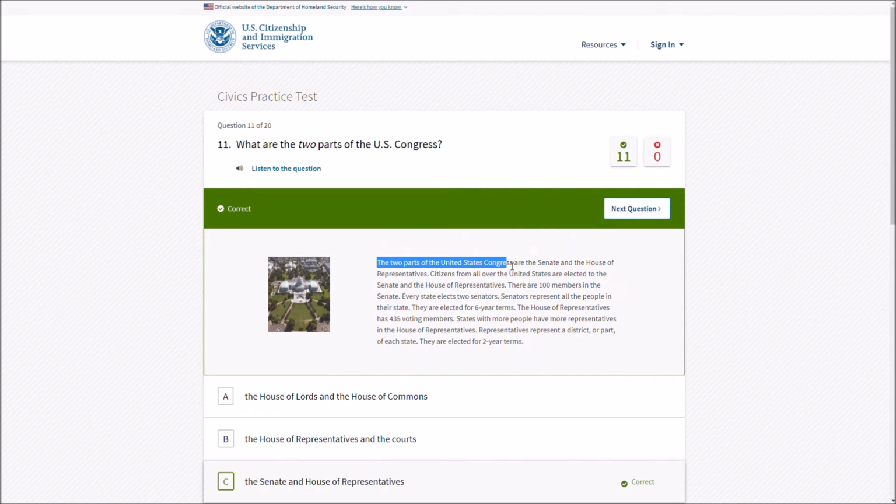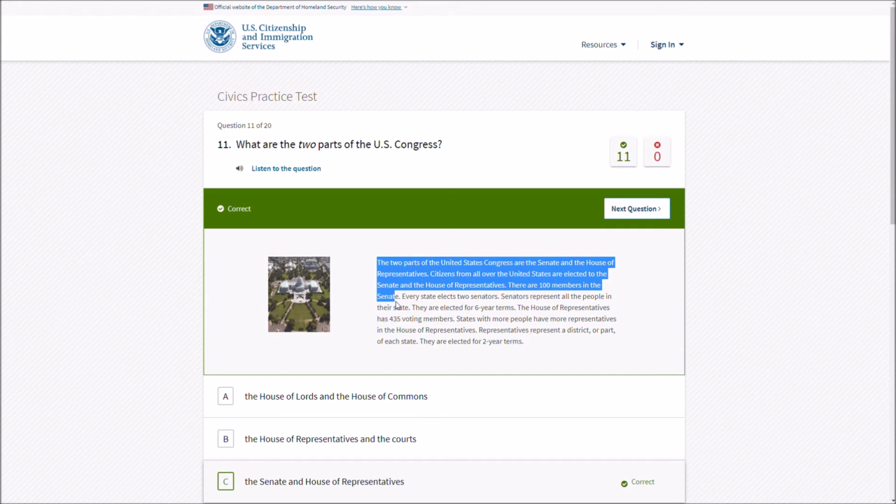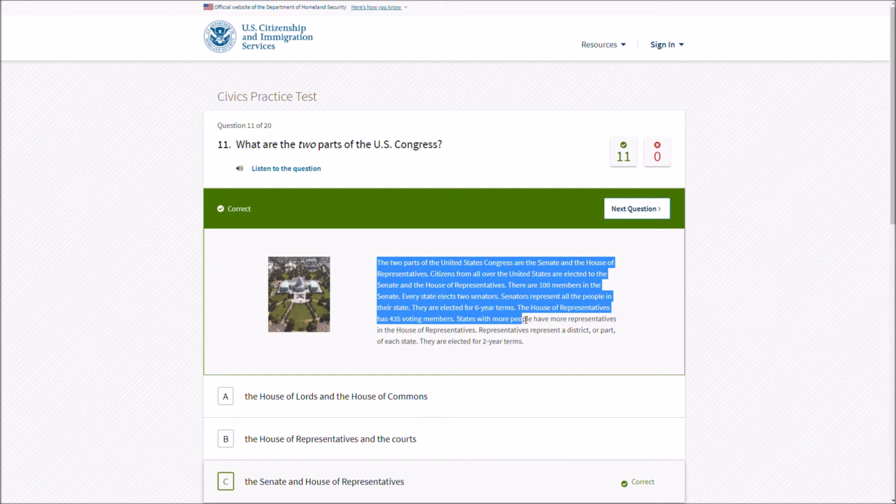The two parts of the United States Congress are the Senate and the House of Representatives. Citizens from all over the United States are elected to the Senate and the House of Representatives. There are 100 members in the Senate. Every state elects 2 senators. Senators represent all the people in their state. They're elected for 6-year terms. The House of Representatives has 435 voting members. States with more people have more representatives in the House of Representatives. Representatives represent a district or part of each state. They're elected for 2-year terms.